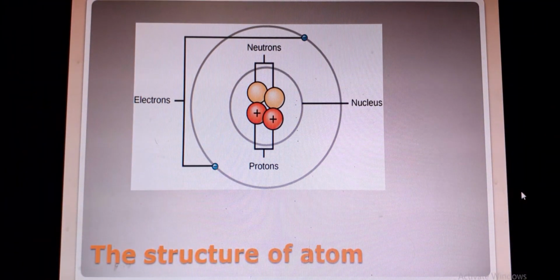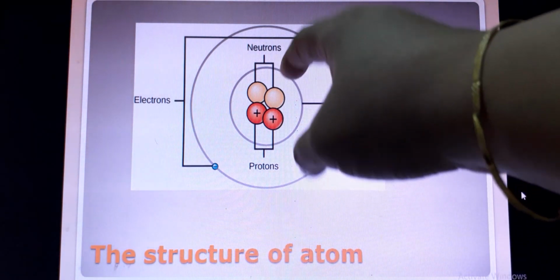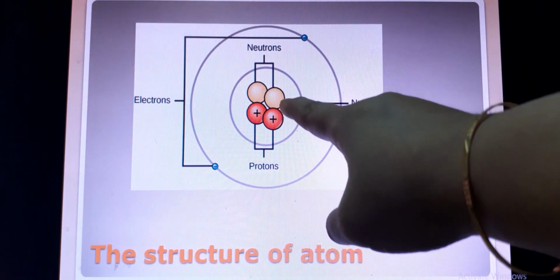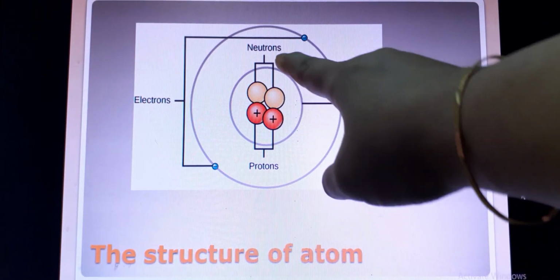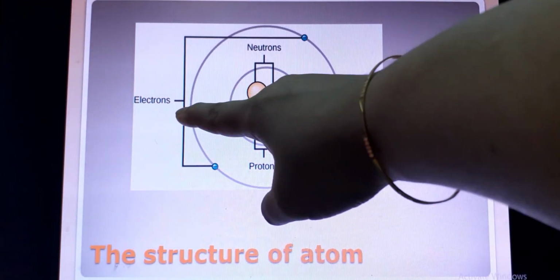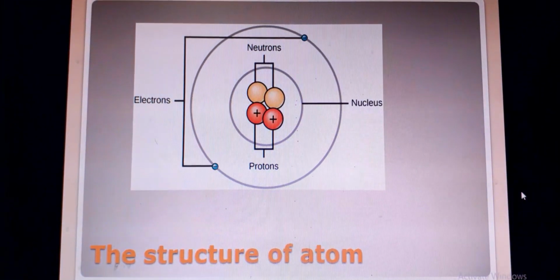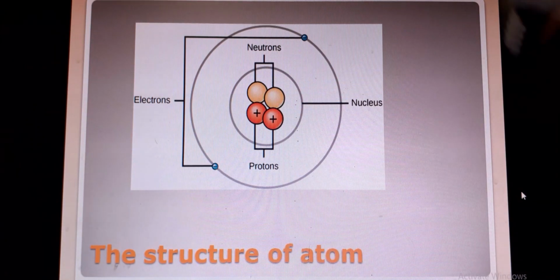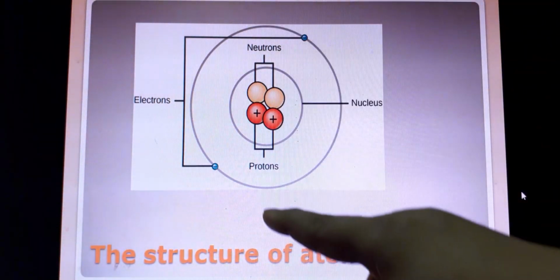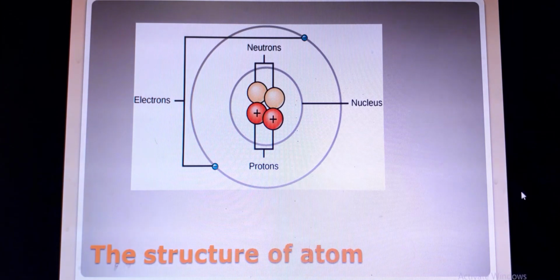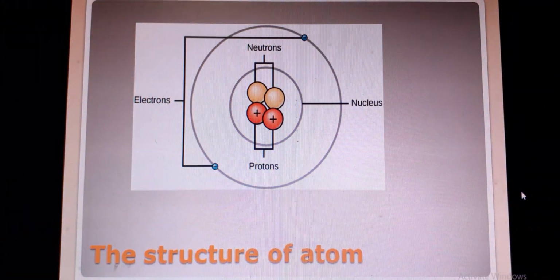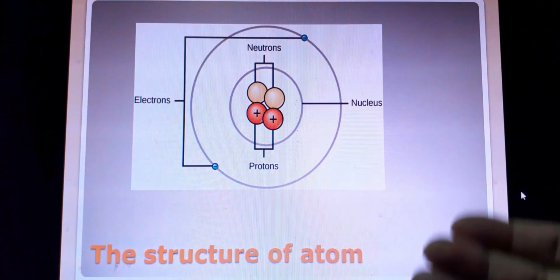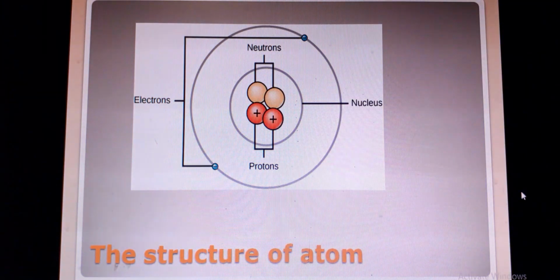Now in an atom, the number of protons equals the number of electrons. That means the number of protons is the same as the number of electrons. So the atom is called neutral in case of charge.